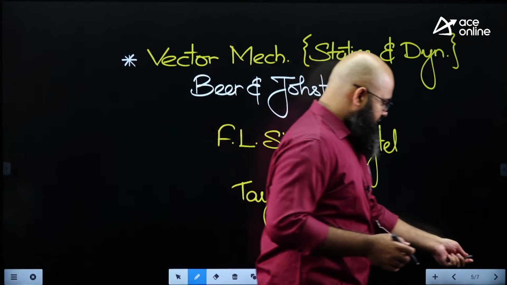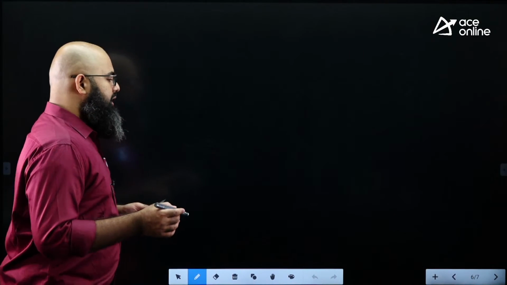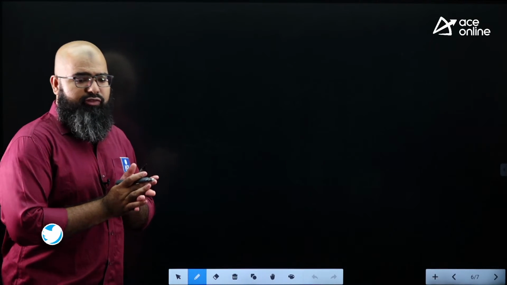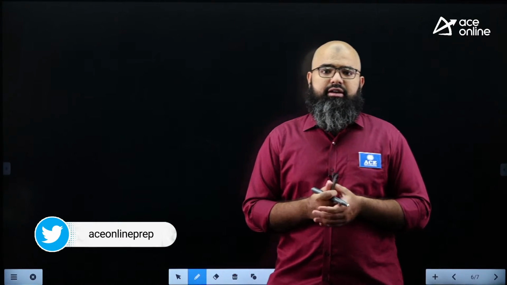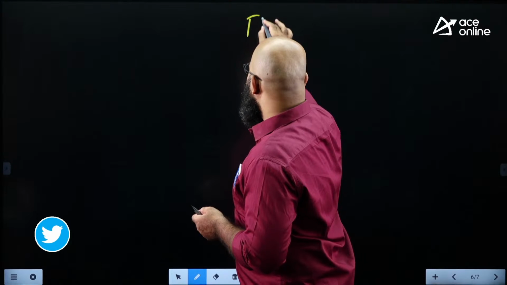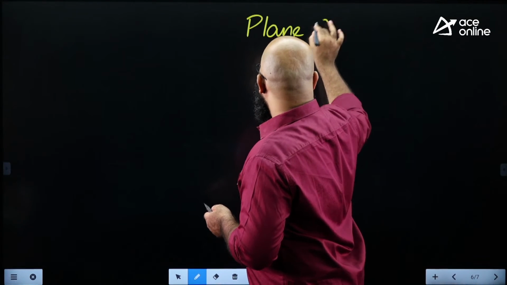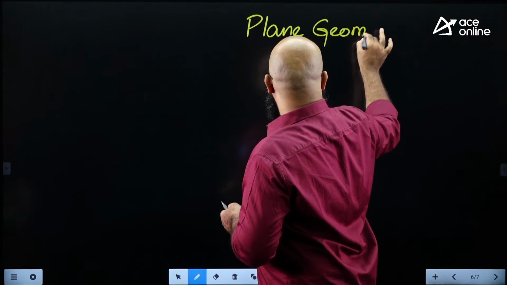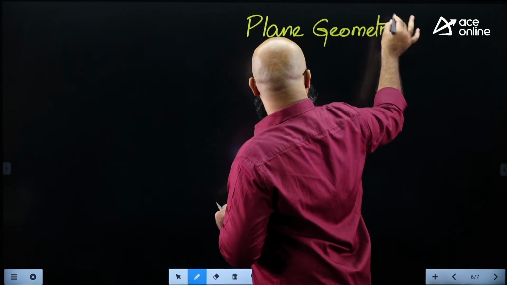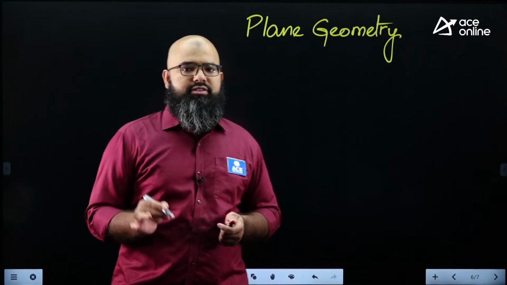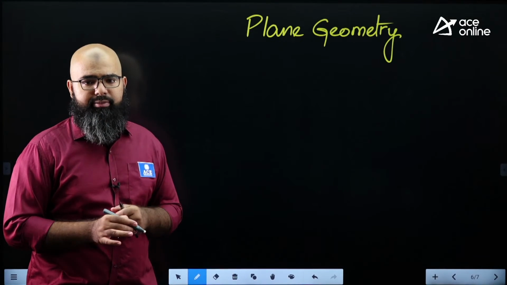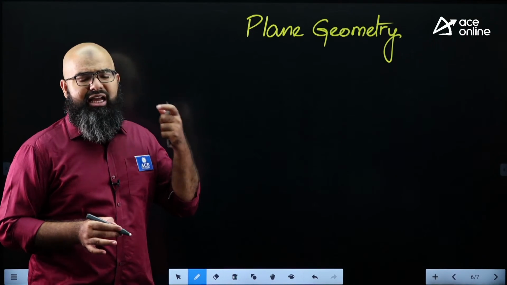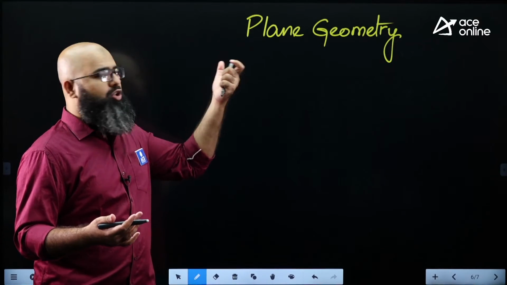Now, some preparation strategies for this particular subject. If you want to be good at the subject of mechanics, there are three things you should be good at. First thing is geometry, plane geometry. You should be really good at plane geometry. Please understand, mathematics is the language of physics. So if you want to be good at anything in physics, you have to be good at the corresponding thing in mathematics. Our subject depends heavily on visualization, heavily on geometry.